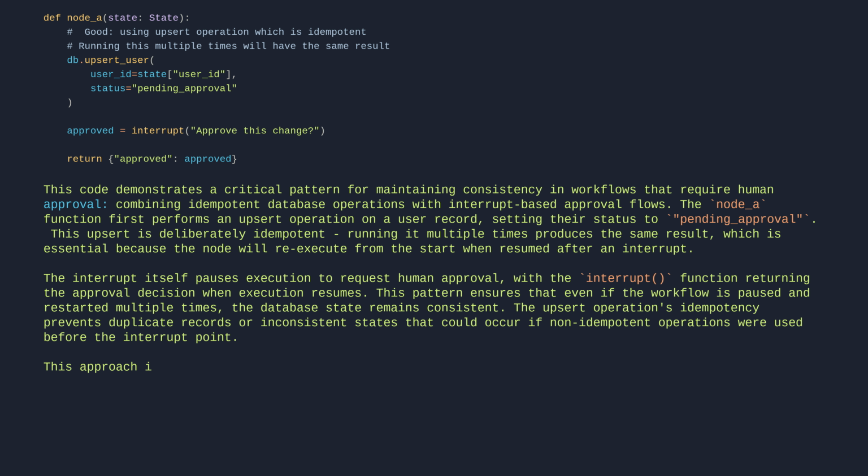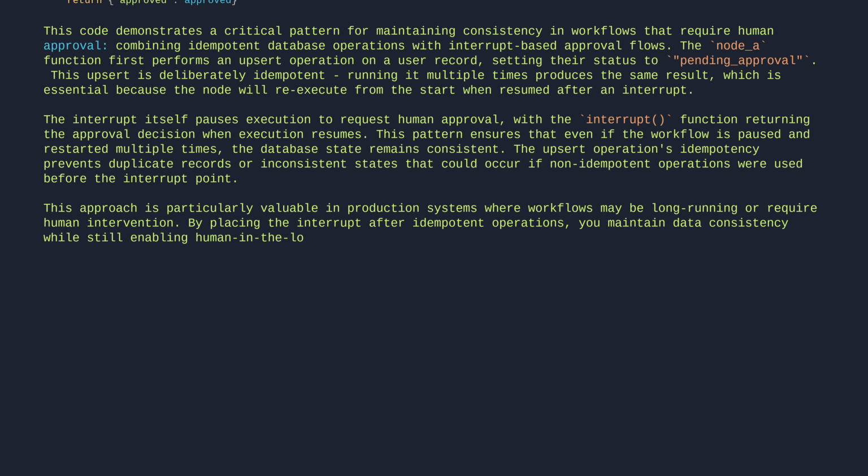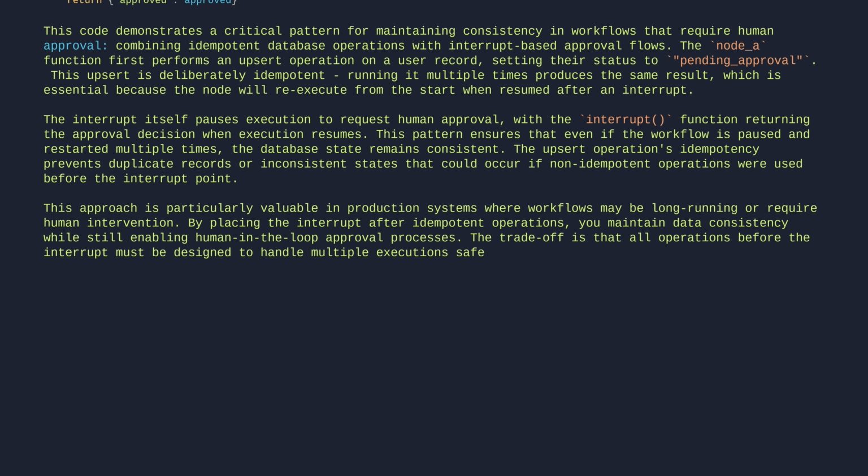This approach is particularly valuable in production systems where workflows may be long-running or require human intervention. By placing the interrupt after idempotent operations, you maintain data consistency while still enabling human-in-the-loop approval processes. The trade-off is that all operations before the interrupt must be designed to handle multiple executions safely, which may require additional consideration in your data access layer design. Let's break it down.